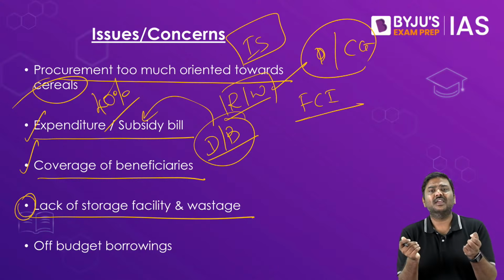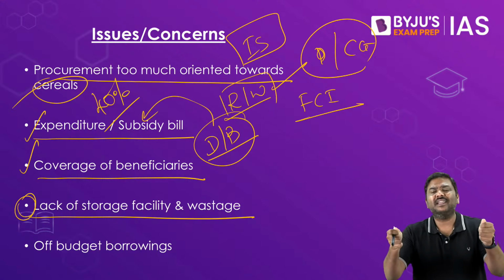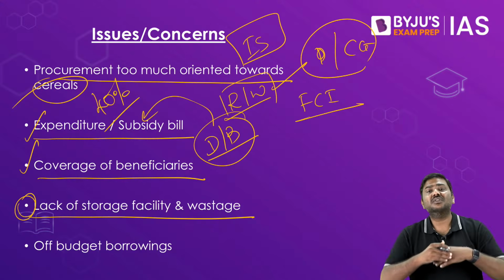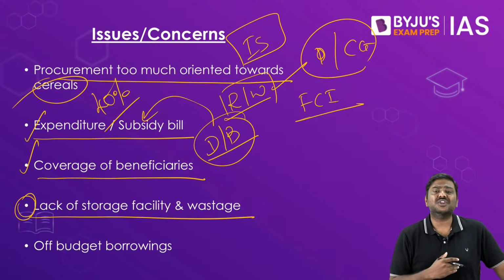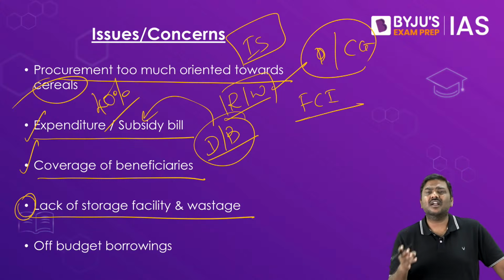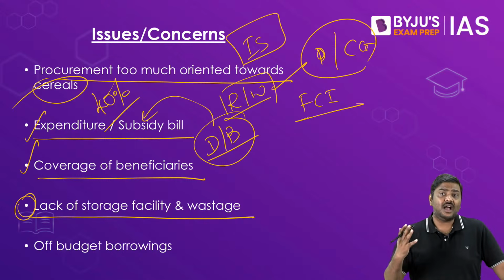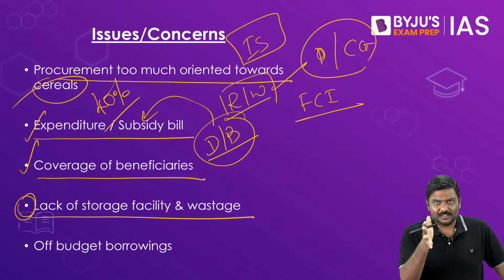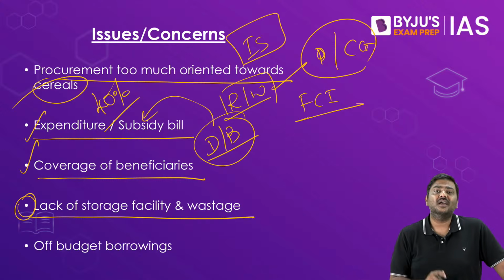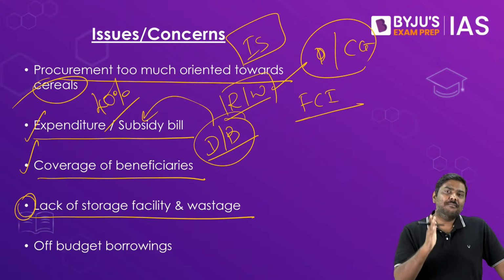For example, if I purchase a bag of paddy, keep it in the open air, because of the weather, because of rainfall, because of changes in, let's say, moisture content, air, etc., don't you think the quality would be affected? Of course, yes. Even if the weather doesn't change, what about the pest attack? There will be loss of the food grains because of that. So FCI procures, but it doesn't have sufficient storage facility.